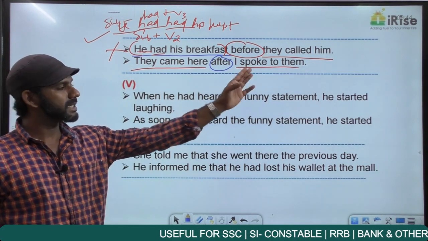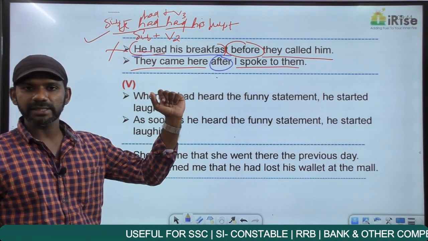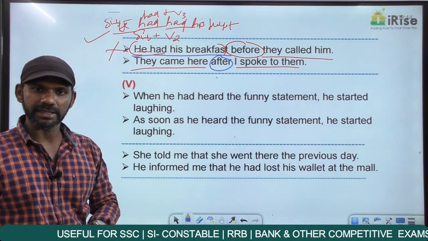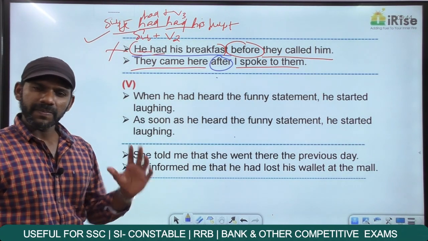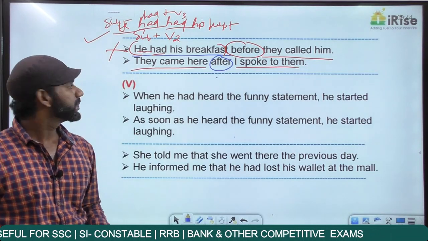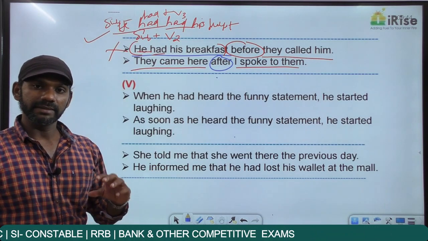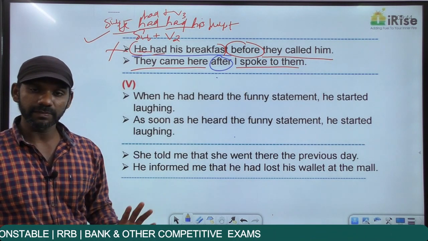So we have two actions in the past tense. Time difference is there. So the action completed first must be in the past perfect tense. Understand the meaning. Which is the action completed first here? They came here, I spoke to them. Understand the meaning of the statement. They came here after I spoke to them.